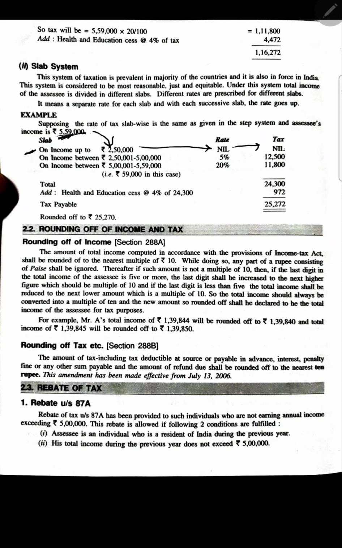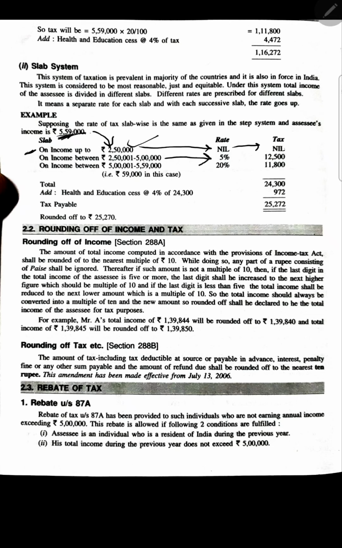In this one, how much is the total income? What you will do is simply remove this, minus this, and whatever income you get. For this one it will be 2,50,000, because 2,50,000 is already removed. So the remaining income will be more than 5 lakh, right? Now when you remove whatever amount, you're going to get 2,50,000 at 5%.